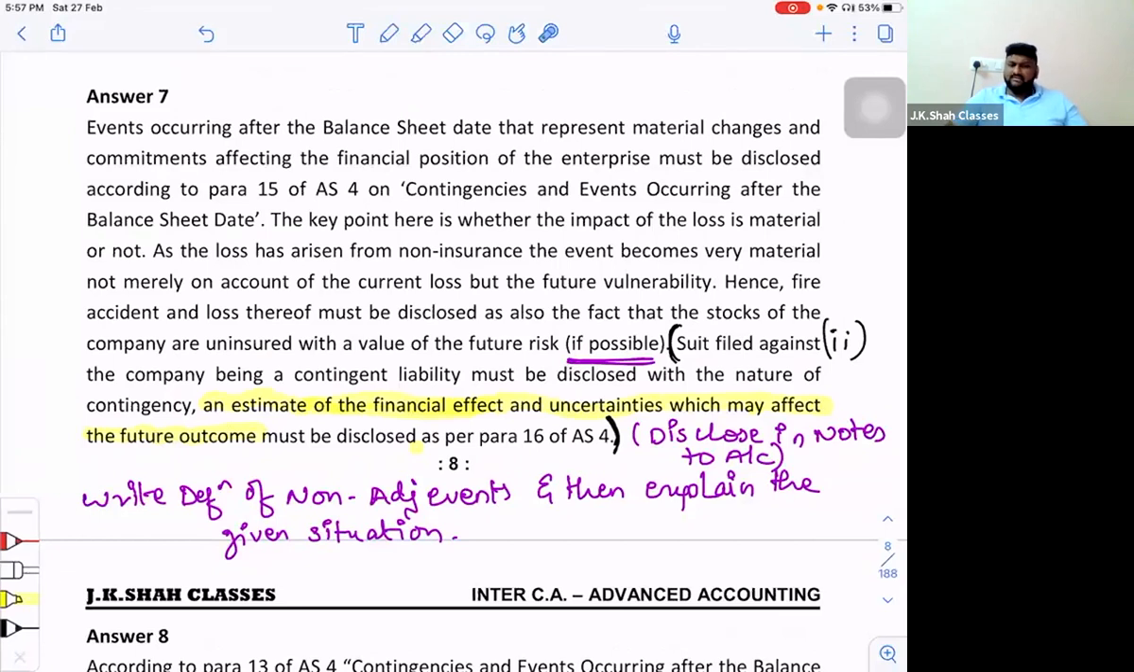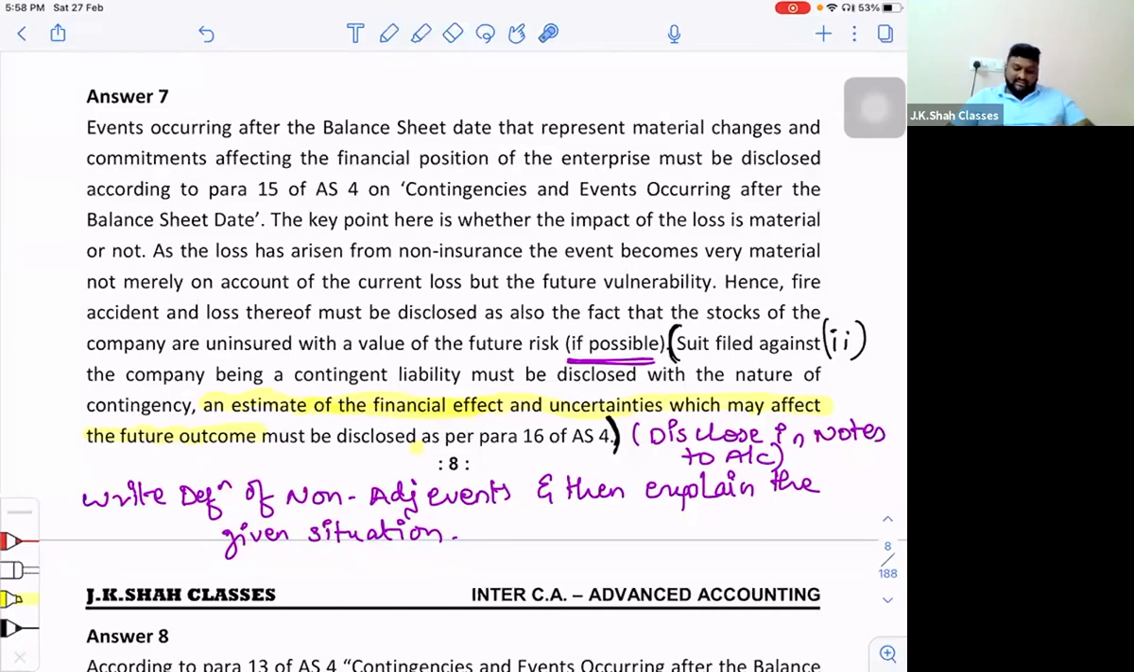Now, actually, AS4 says that only contingent losses with respect to doubtful debts are recorded under AS4. And this second part of question number 7 says the suit you're calling a contingency is not related to doubtful debts, sir. So how come it comes under AS4?